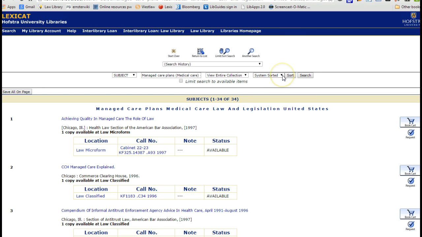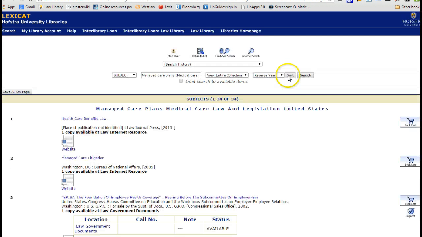One additional way to help me see if they are useful is to sort it. I like to do reverse year, so I see the more recent first because I tend to be more interested in more recent material. And sure enough, here's Healthcare Benefits Law. Again, a law internet source, so we click on that to see where online that might be available to us.